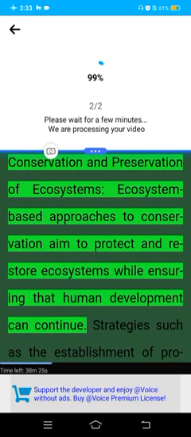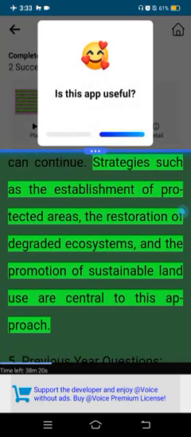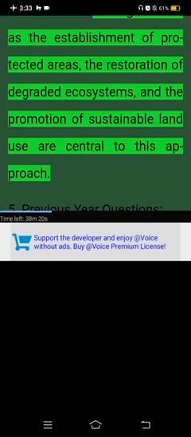Conservation and preservation of ecosystems. Ecosystem-based approaches to conservation aim to protect and restore ecosystems while ensuring that human development can continue. Strategies such as the establishment of protected areas, the restoration of degraded ecosystems, and the promotion of sustainable land use are central to this approach.